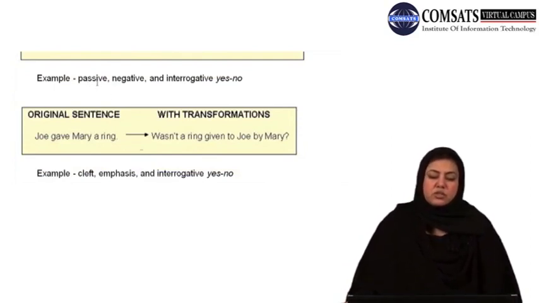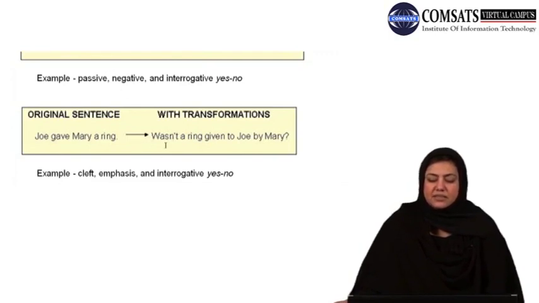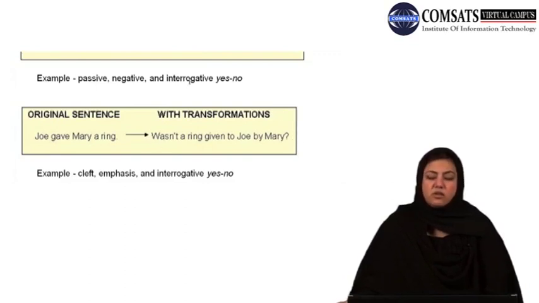Look at this example. Active to passive transformation, negative transformation and interrogative transformation are all used simultaneously. Joe gave Mary a ring. The sentence can be transformed by using all the 3 transformations. Wasn't a ring given to Joe by Mary? So this wasn't, n't, an abbreviation for not, shows the use of negative. You can see the passive form, wasn't a ring given to, was and given show it, and then the use of by indicates the passive form, and then the positioning of was at the beginning and a question mark at the end indicate the interrogative form.